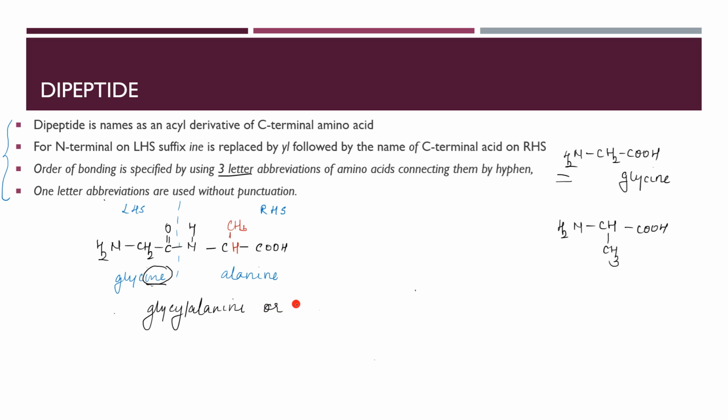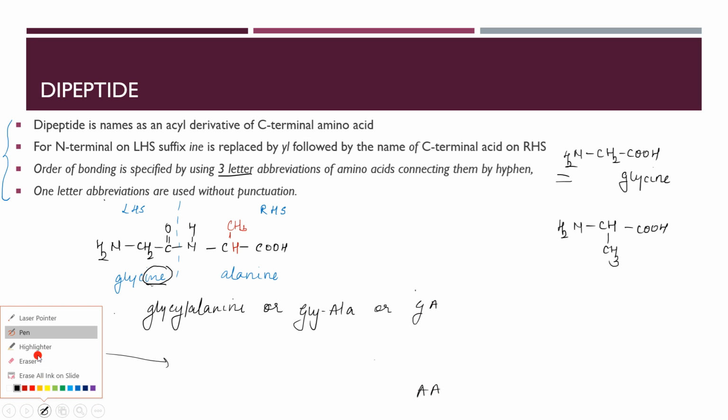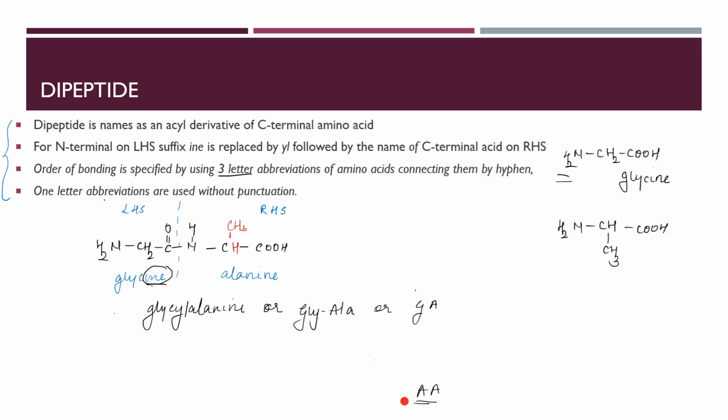What is the other name? Three letter abbreviation. First three letters, going from LHS: Gly-Ala. Right. And what is the one letter abbreviation? That's very easy: GA. That's right. Now I am going to ask you to draw this, GA. Come on, quickly draw that. I'll wait for some time. And then I will write, you check.